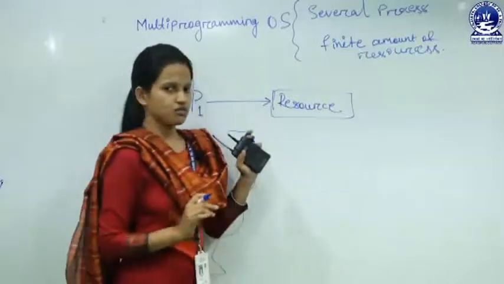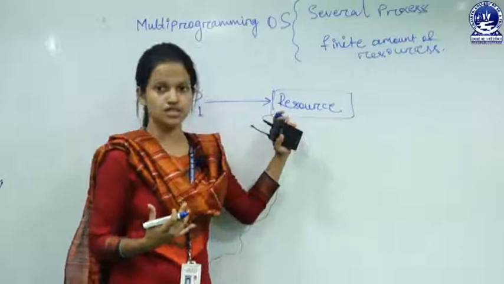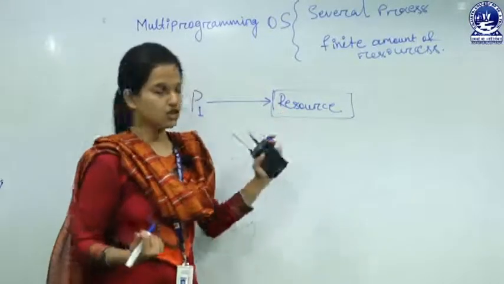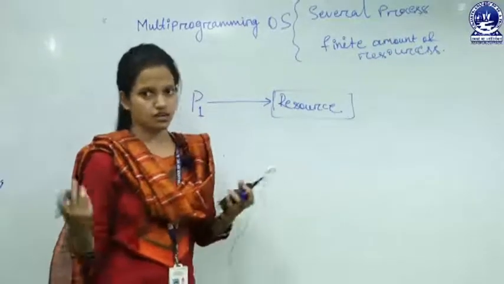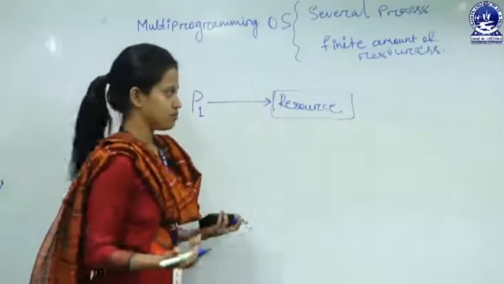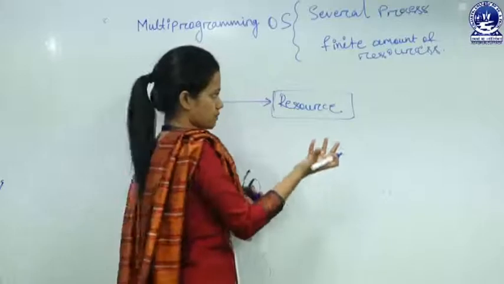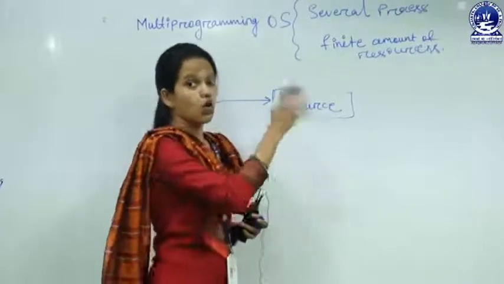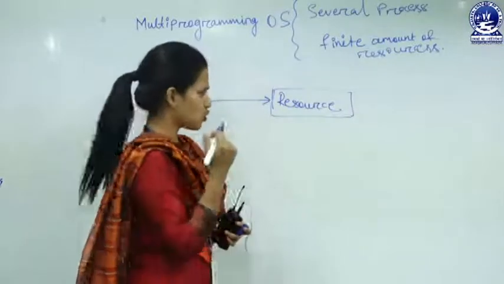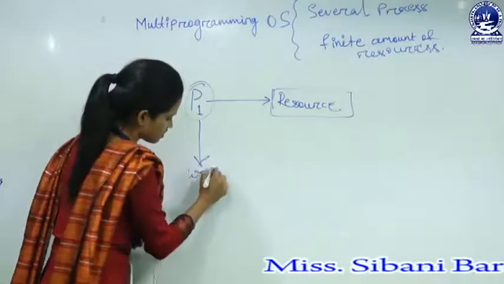If for some reason the resource is not available, then what will happen? There are many reasons by which a resource cannot be available. Maybe that resource is assigned to another process, or maybe this resource is held by another process which is in waiting state. So in this case, P1 goes to the waiting state, right?